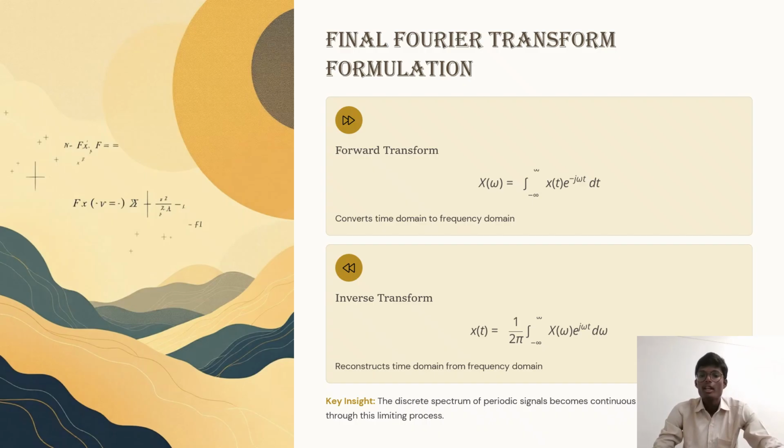In the representation of the time domain and the frequency domain, the discrete spectrum of the periodic signal becomes continuous through a limiting process. This is the forward transform and inverse transform. These are the two types. X(ω) is equal to the integral from minus infinity to infinity of x(t) e^(-jω₀t) dt, and the inverse transform: x(t) is equal to 1 by 2π times the integral from minus infinity to infinity of X(ω) e^(jω₀t) dω₀.